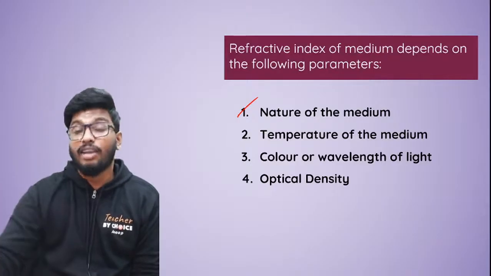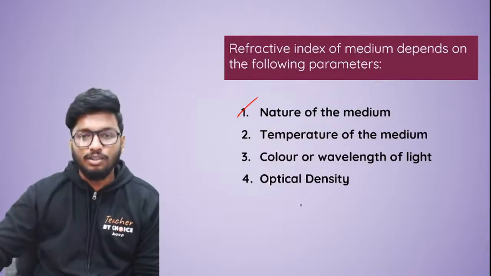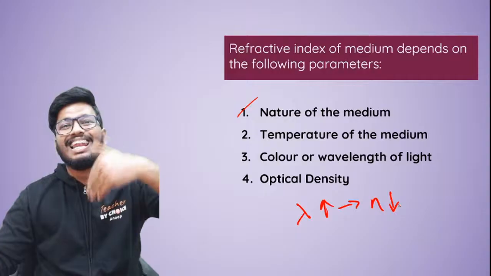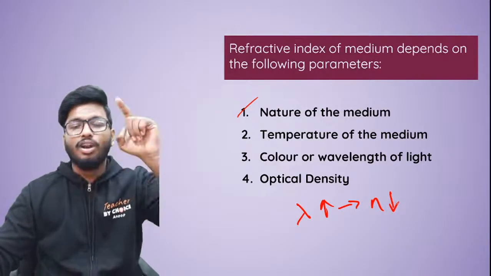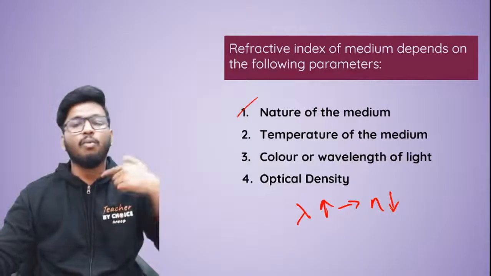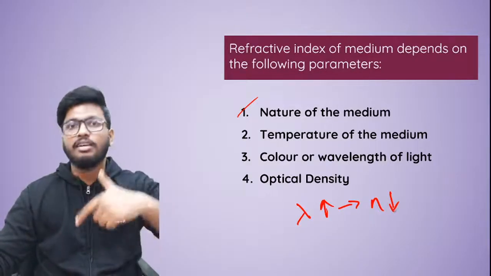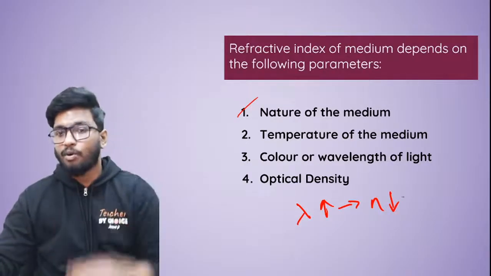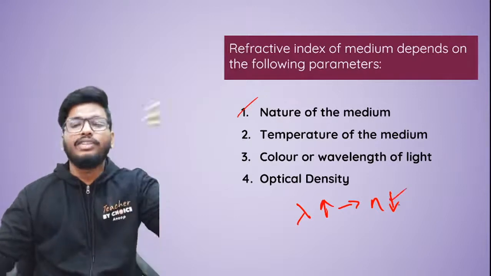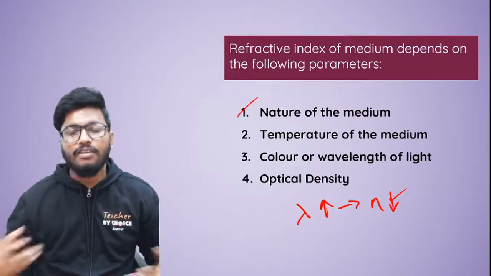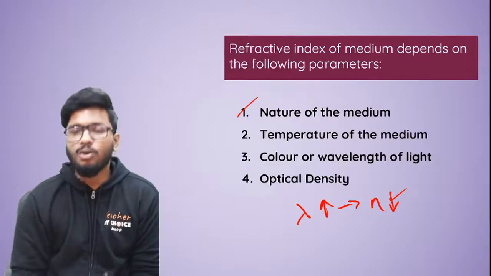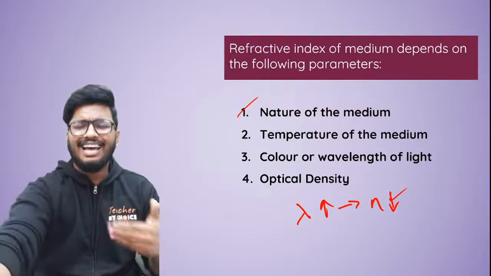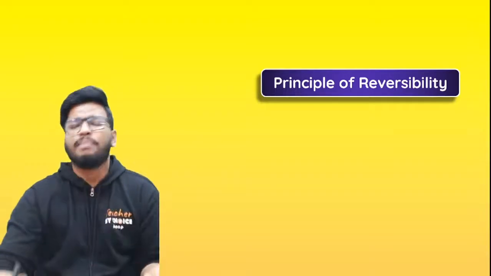The third one is the color or the wavelength of light, because like I told you, if the wavelength of light is more, then the refractive index is going to be less, because the light will refract less if the wavelength is more. So red light will refract the least, whereas violet on the other hand will refract the most, because the wavelength of violet light is less, so the speed of light will also be less, and so the refractive index is more. Optical density is also one more thing, that is how dense the medium is. Again, it goes back to the nature of the medium itself. So optical density is also one more factor that the refractive index of a medium depends on. So all of these are the factors that the refractive index is dependent on.